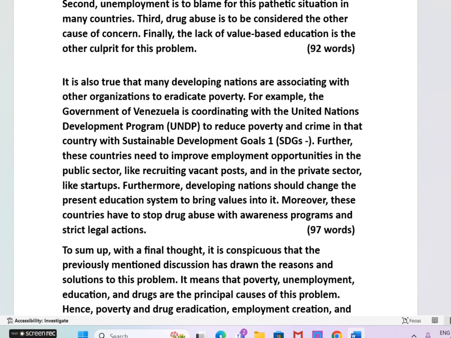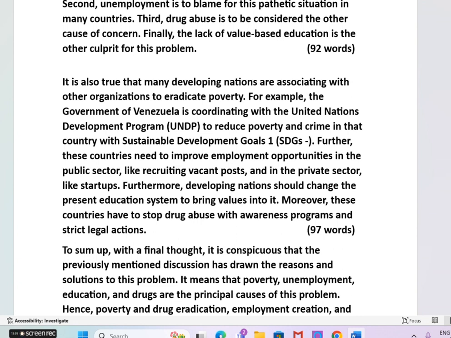Now, next sentence. Further, these countries need to improve employment opportunities in the public sector like recruiting vacant posts and in the private sector like startups. See, this is the other way of giving solution. Further, these countries need to, remember this phrase, this auxiliary verb, need to.